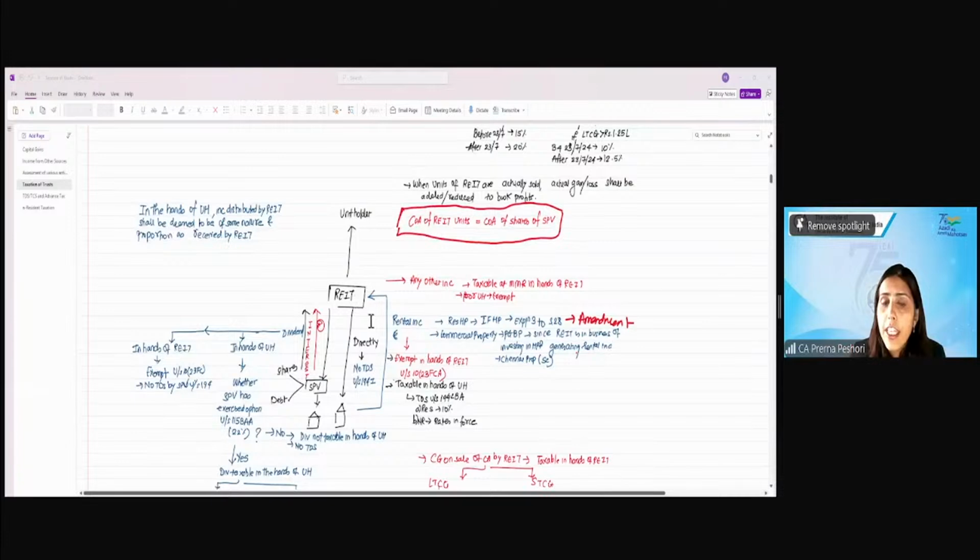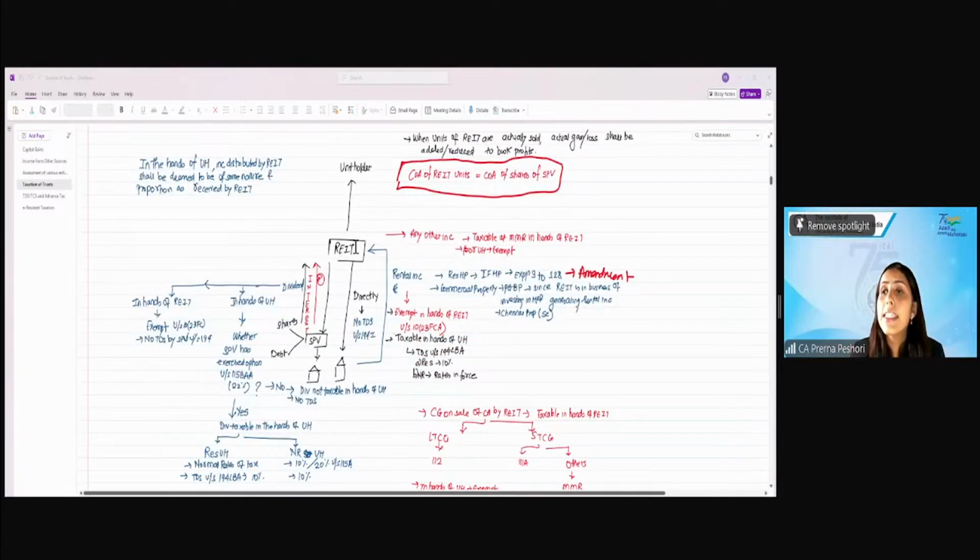Now, if the REIT is receiving interest from the SPV on any loan given, what will be the taxability of the interest?